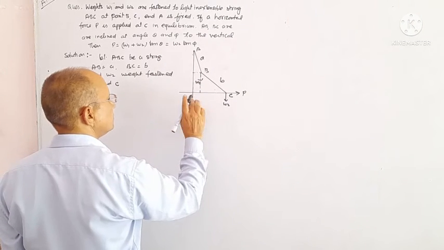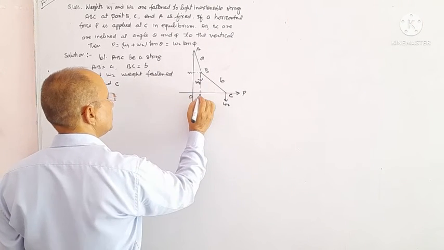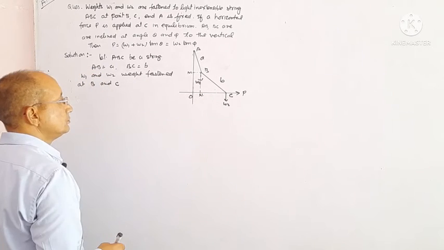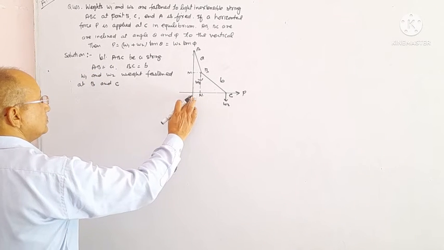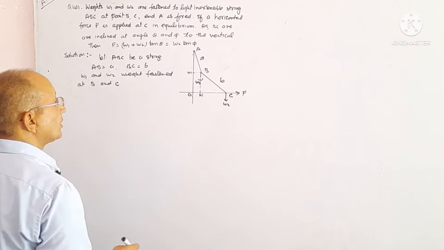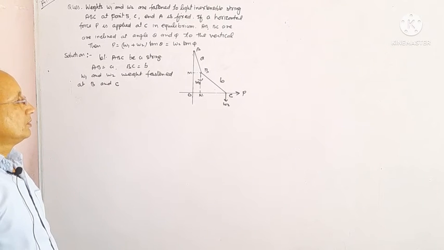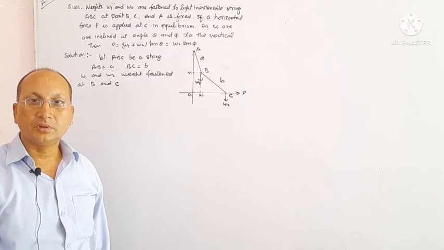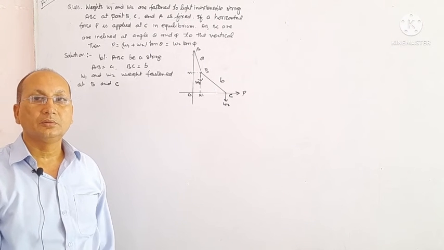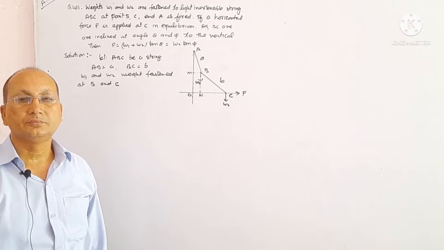Suppose that is M and there is no tension or thrust in the string, but we have only weights.